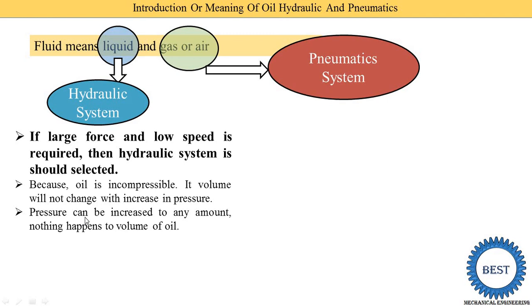Generally in a hydraulic system the pressure of the oil is up to 500 bar, and more is also possible. Not every system uses 500 bar, but up to 500 bar it is possible to use. The higher the pressure of the oil, the higher the force developed. So what is the equation of the force developed for the hydraulic system? Force developed equals the pressure of the oil times the area of the piston.